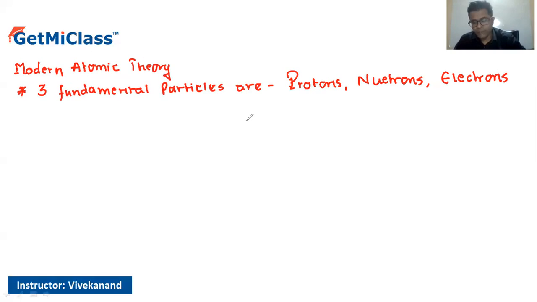The second point says that not only are these three the fundamental particles, there are a few more important particles which exist, such as the positrons, the mesons, the neutrinos, and finally the antiprotons.